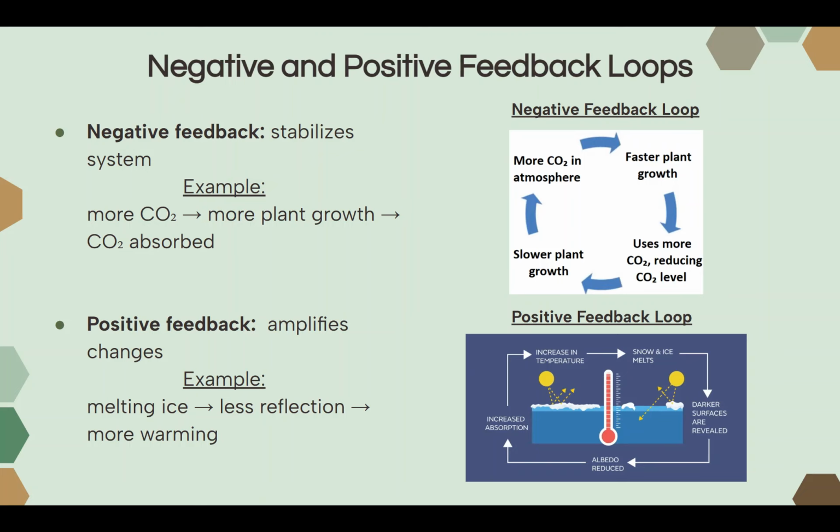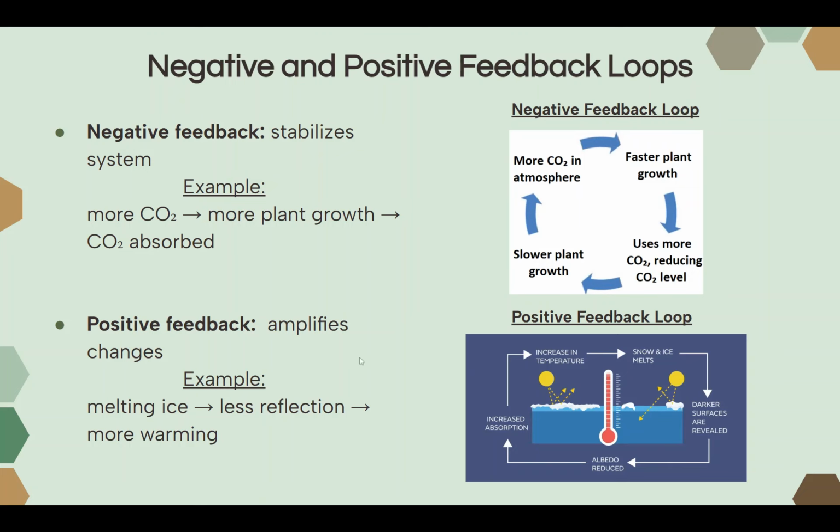And if there's less carbon dioxide in the atmosphere, then this will slow the plant growth. And if there's slower plant growth, then more carbon dioxide will end up in the atmosphere, and that will increase the plant growth. This creates a loop that constantly stabilizes the system, brings the Earth system back to stability, not letting the carbon dioxide go up too high or the plant growth go up too much.